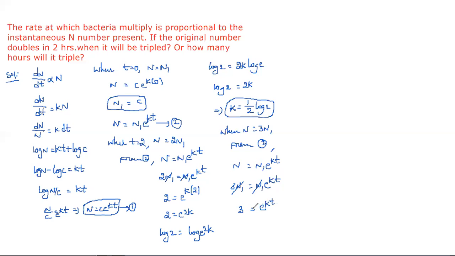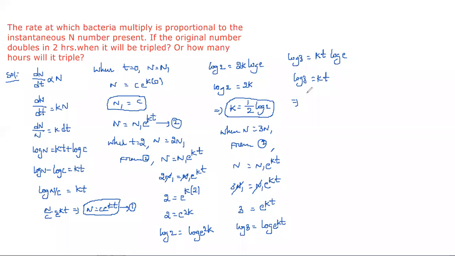But I require t, so for that, simply taking log on both sides: log 3 = log e^(kt). This is in the form log a^m, so we write m log a: log 3 = kt log e, and since log e to the base e equals 1, log 3 = kt.